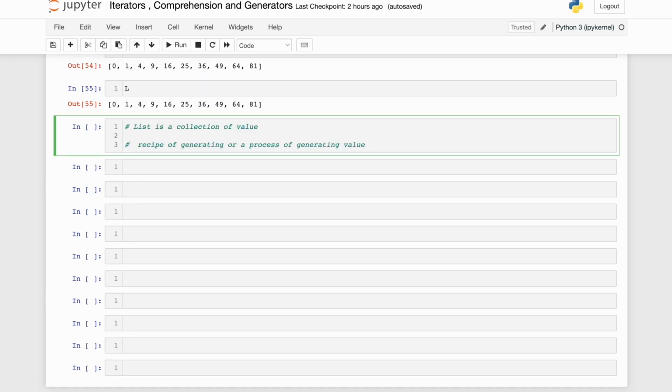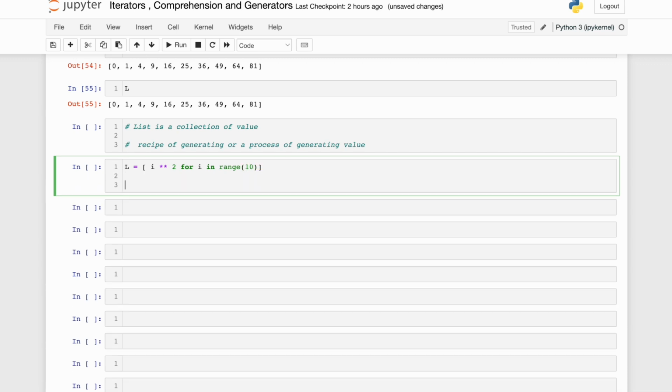Now let's see one more example just to solidify this particular idea, right? So let's see our original list comprehension, which is i for i in range 10. And then this generated a list.